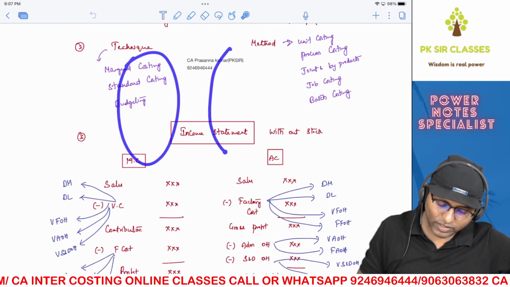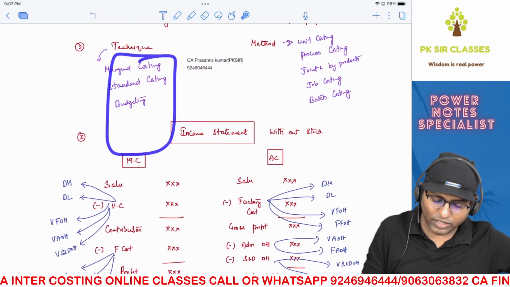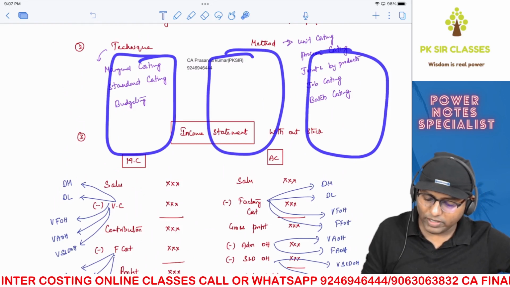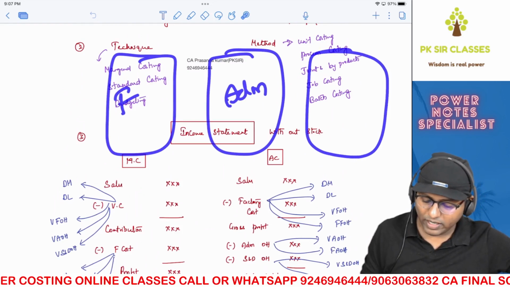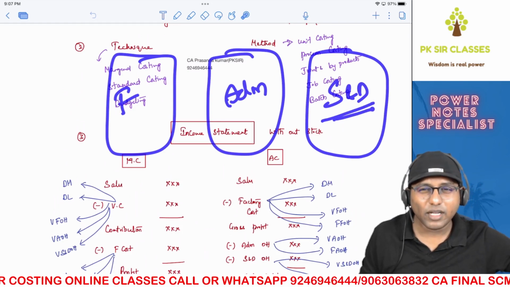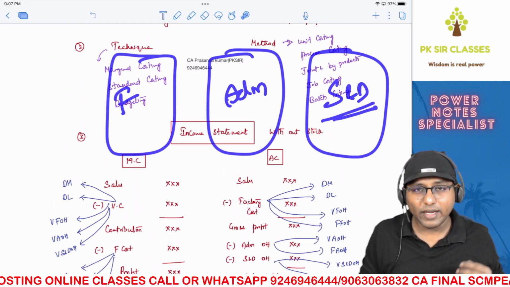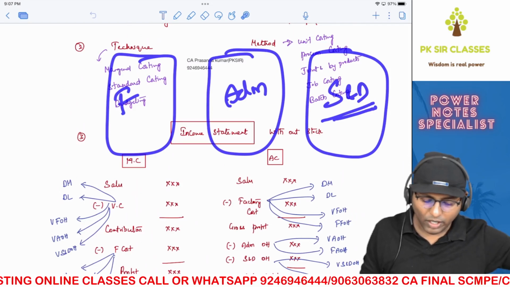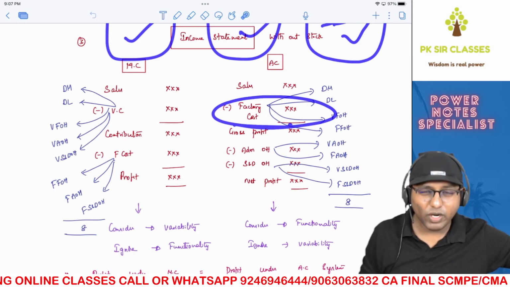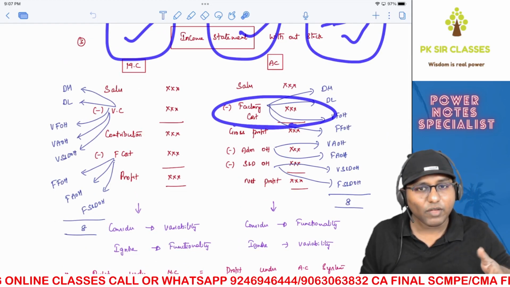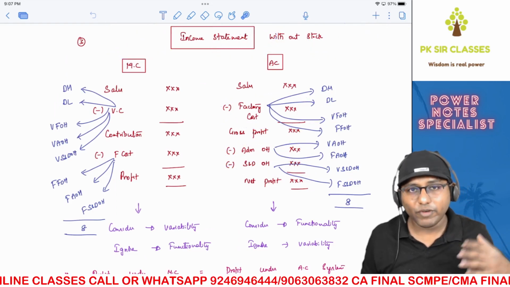Always when it comes to a manufacturing company, imagine that there are 3 buildings. It will be easy for you to understand the concepts. One is factory, another is administration building, and the third is sales and distribution. Just imagine that as a showroom. Are you able to understand? Whenever you are trying to prepare an income statement as per absorption costing, you just need to reduce these 3 buildings' cost. The first building is factory. Whatever cost is incurred inside the factory building, we call it factory cost. Second building, third building, so that it will be very easy for you to recollect.